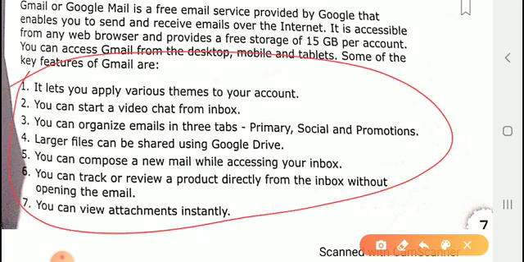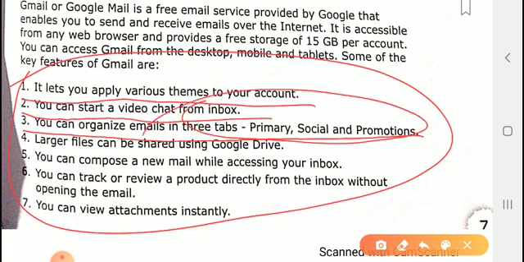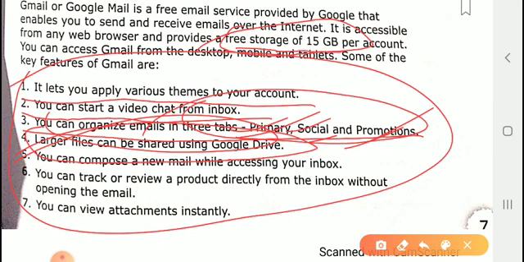It lets you apply various themes to your account. You can start video chat from the inbox. There are three important tabs: primary, social and promotion. You can organize email by these three tabs: primary, social and promotion. That is the key feature. Larger files can also be shared by Google Drive. Files in GBs, like 1 or 2 GB, can be shared via Google Drive. Its free storage capacity is 15 GB per account. Okay, 15 GB per account.